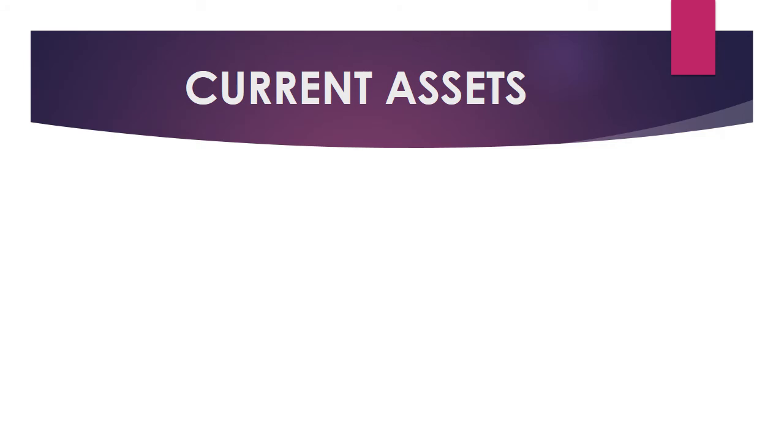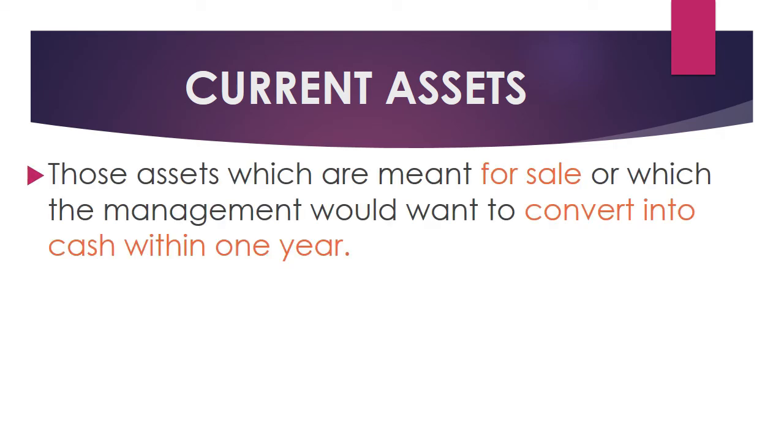Next is current assets. So we are finished with non-current assets. Now we have come to current assets, those assets which are meant for sale. We said non-current assets are not for sale, right? Only for production purposes, only for the business purpose what we are using, we call non-current assets. So what is a current asset?